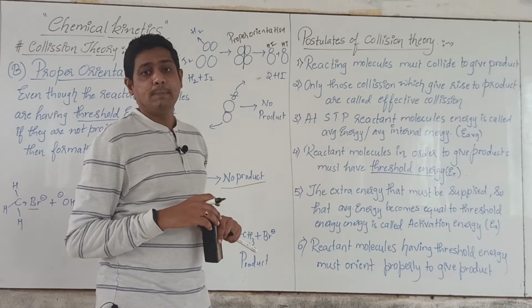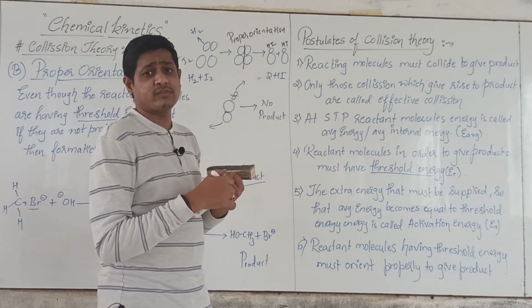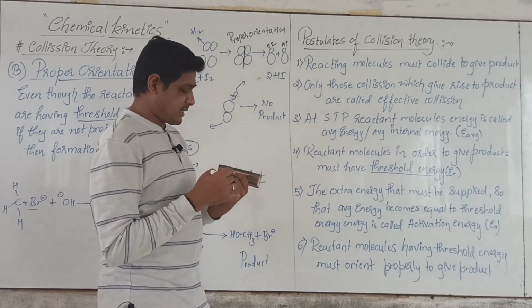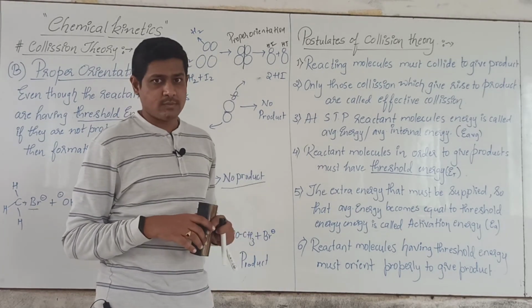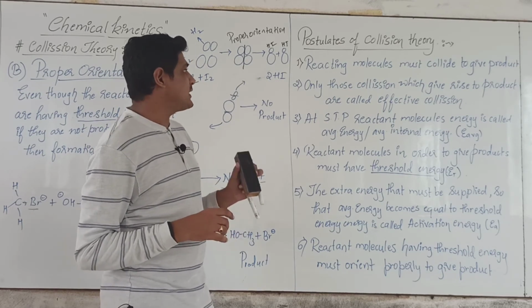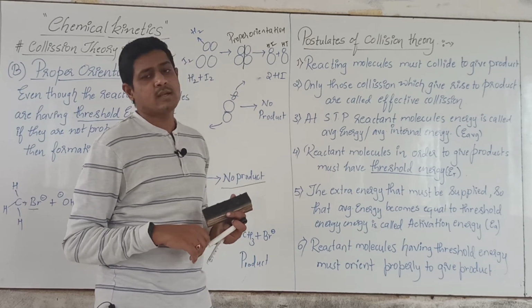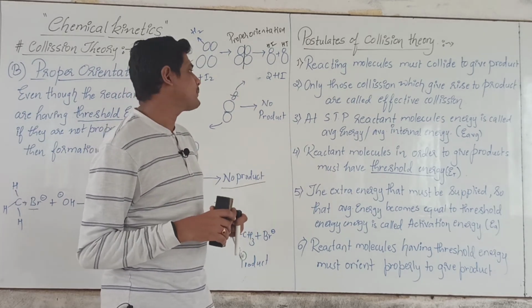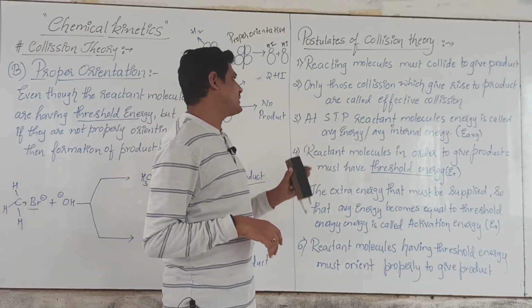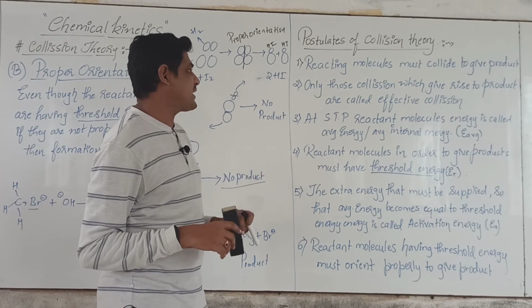So overall, what we have studied in the collision theory, we will represent in terms of postulates of the collision theory. Let us look into the postulates. First one: the reacting molecules must collide to give products. Second: only those collisions which give rise to product are called effective collisions, and the rest are called ineffective collisions.